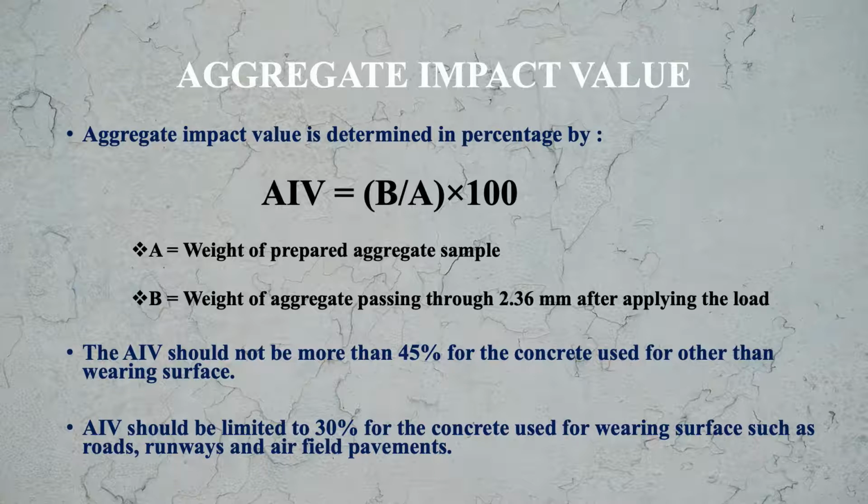This aggregate impact value should not be more than 45% for the concrete used for purposes other than wearing surfaces, and aggregate impact value should be limited to 30% for the concrete used for wearing surfaces such as roads, runways and airfield pavements.